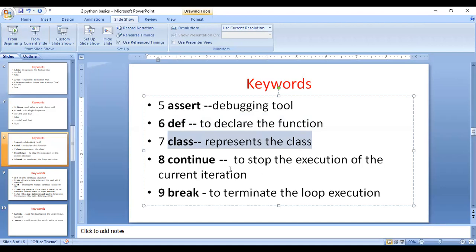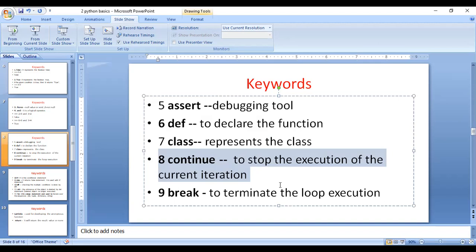Coming to the next important one, the continue statement. What is a continue statement? It stops the execution of the current iteration. For example, I'm going to print the sum of 10 numbers, but at that time I need only 5 numbers.